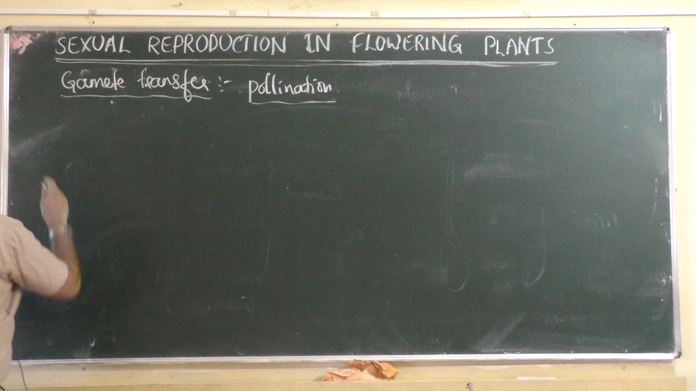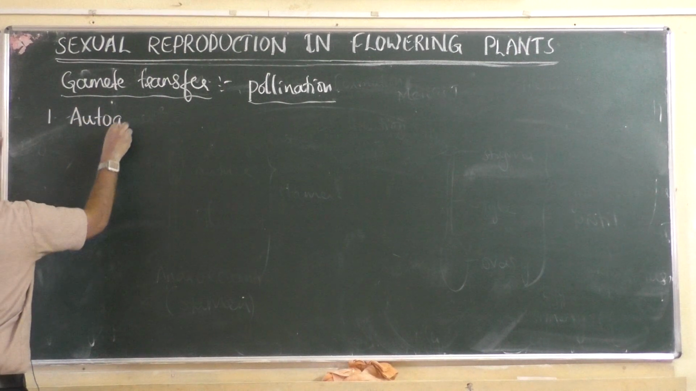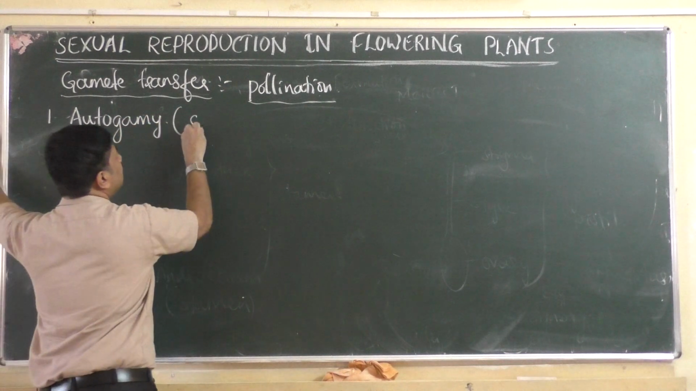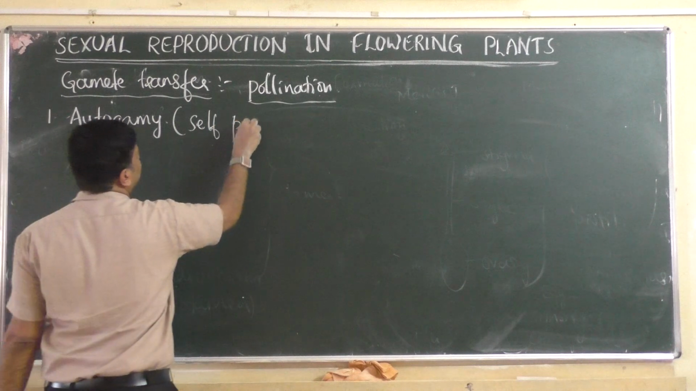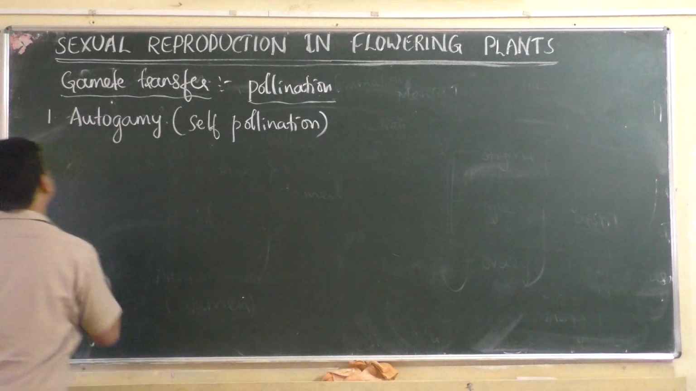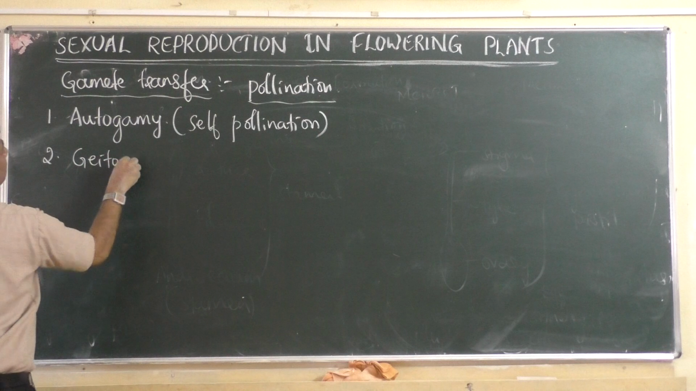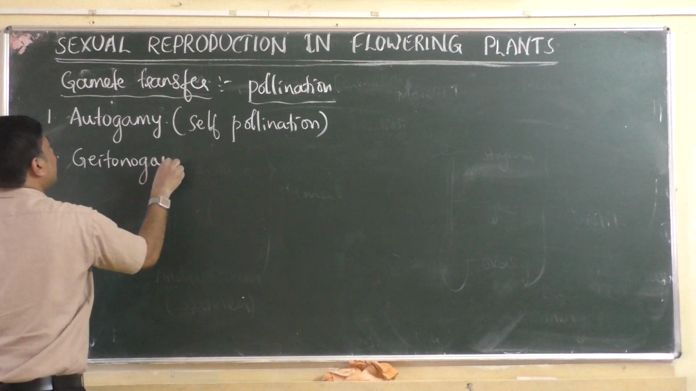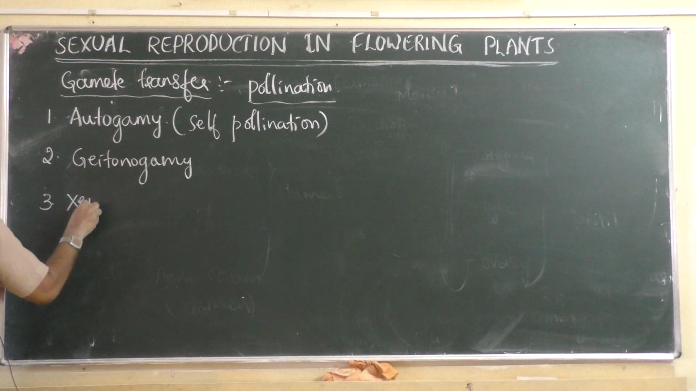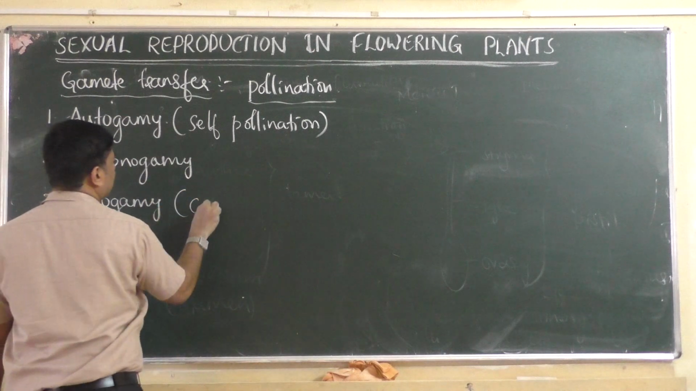There are three types of pollination. Number one, autogamy, meaning self-pollination. Already we have learnt this. Second, geitonogamy, and third, xenogamy, that is nothing but cross pollination.